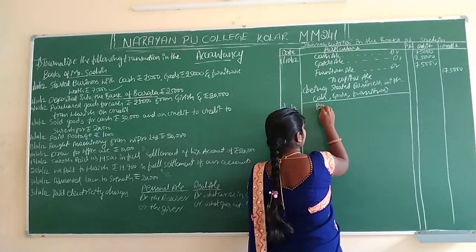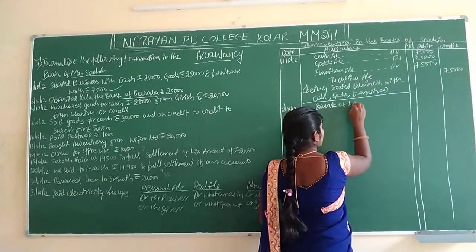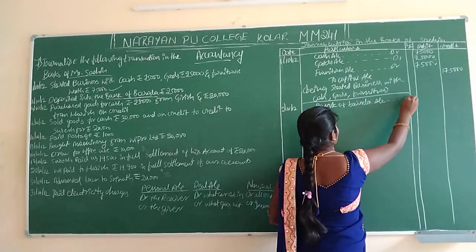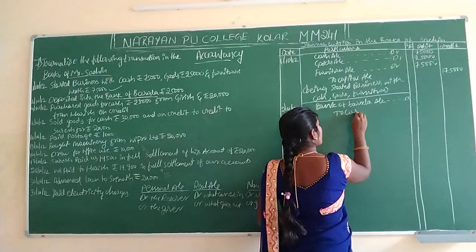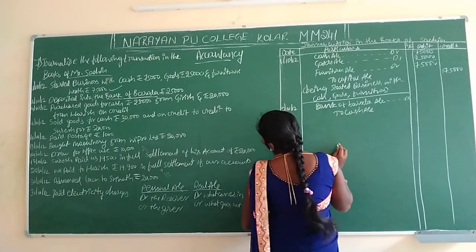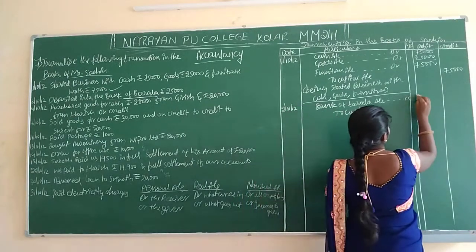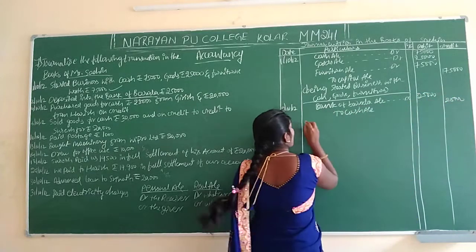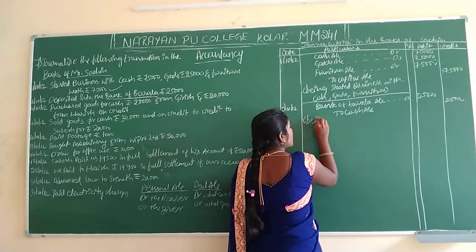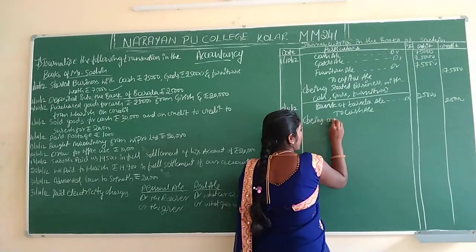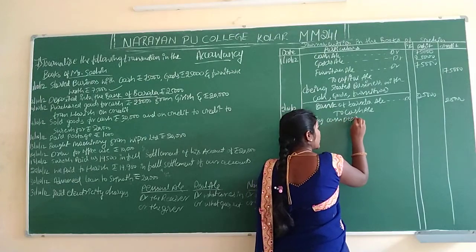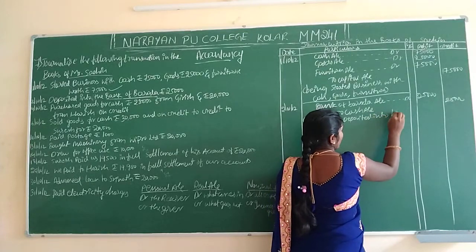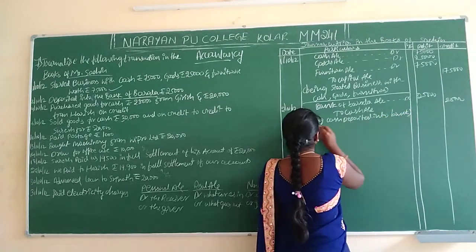Okay, Bank of Baroda account debit. What we are going to give here? Cash. How much amount is there here? 25,000 and 25,000. What's the narration? Means being cash deposited into bank.